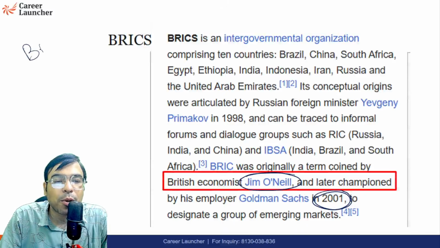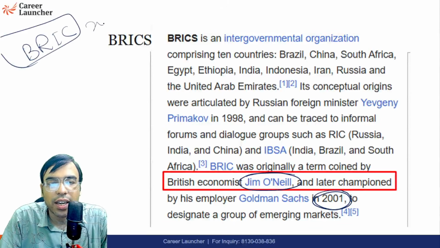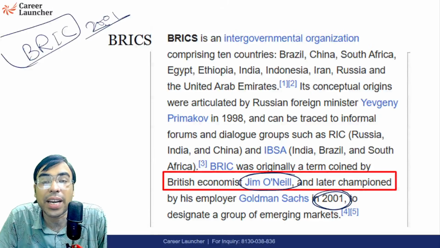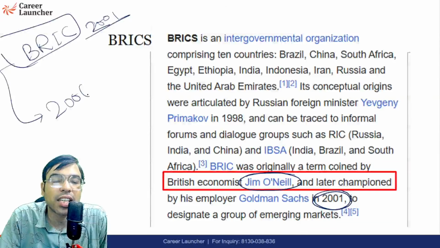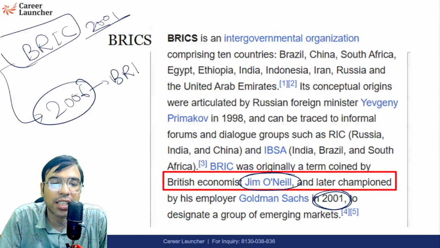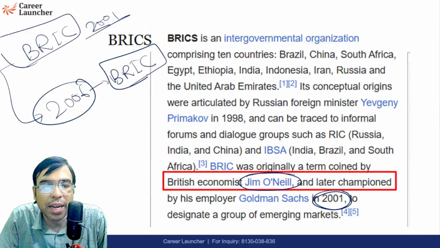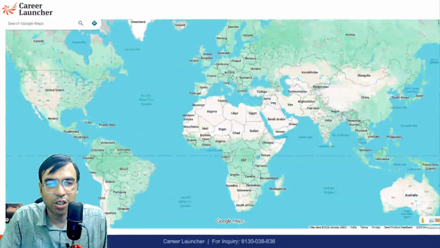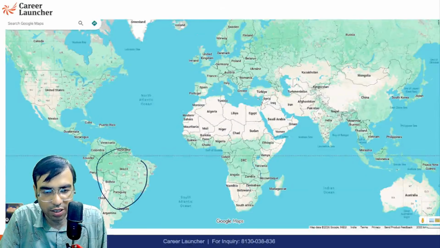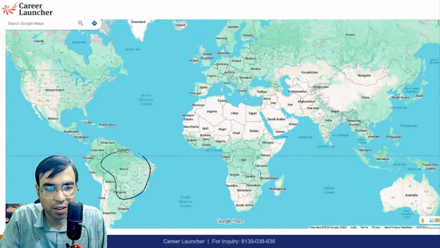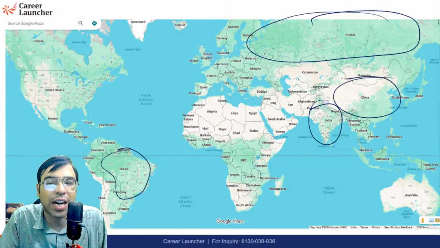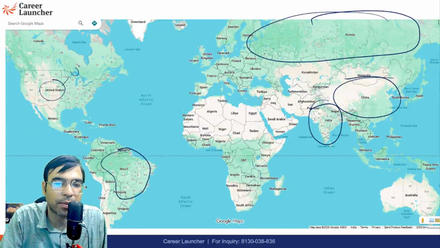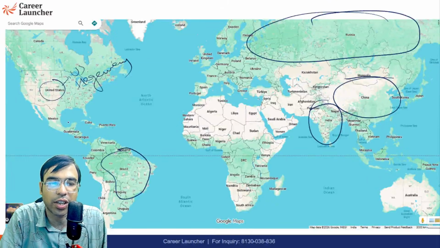Now, when he proposed this BRIC around 2001, America was of course quite powerful. So in 2006, these 4 countries actually came together, Brazil, Russia, India, China, and decided to make a platform, BRIC. Here is Brazil, this one is Russia, this is India, and this is China. He said that US hegemony will be challenged by these 4 countries together.